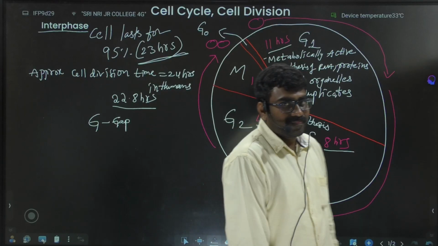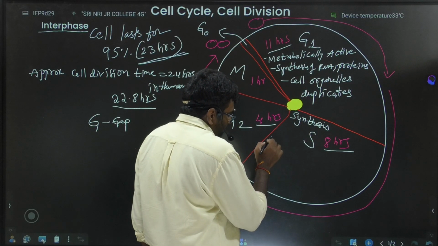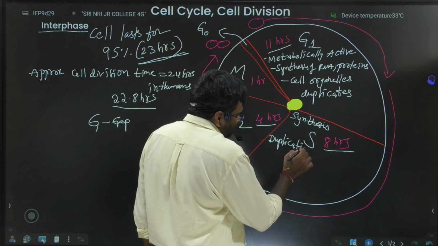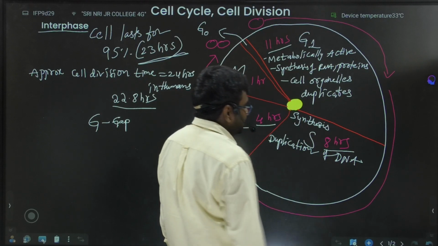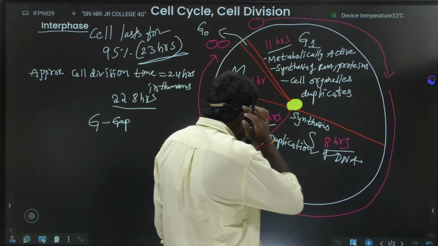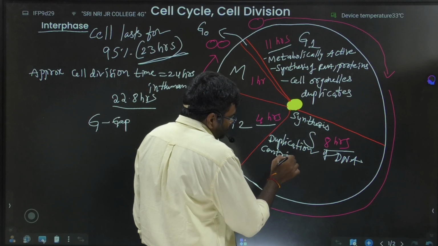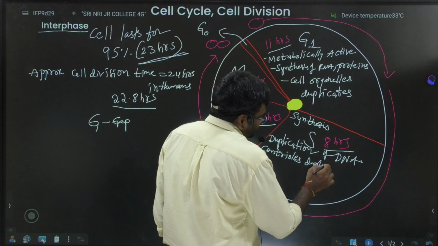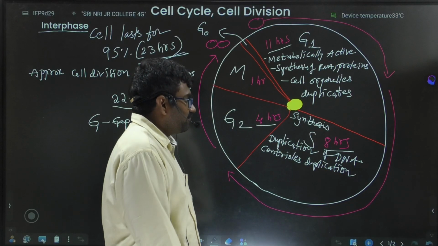Here DNA duplication or replication takes place, and centriole duplication also takes place in the S phase.